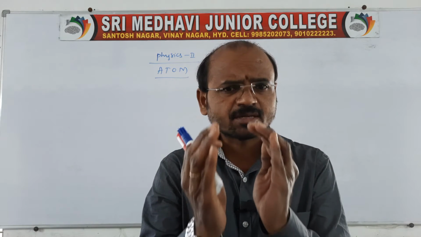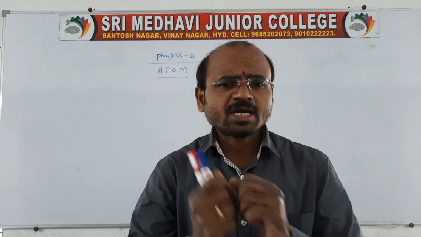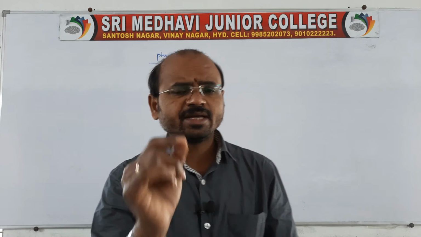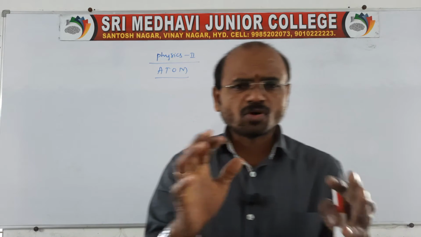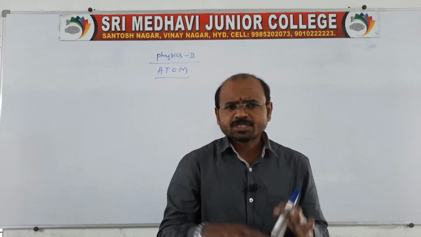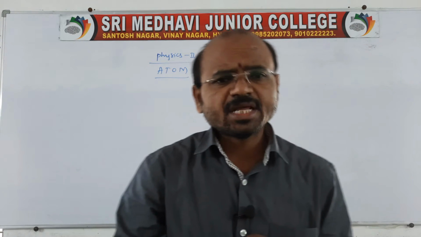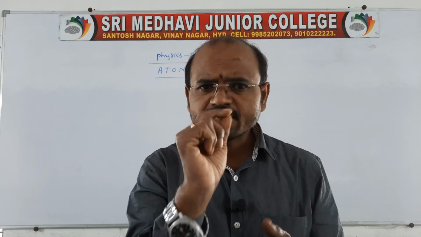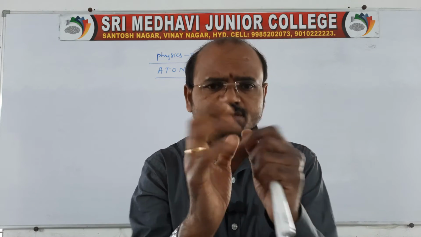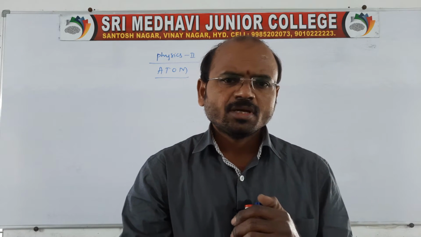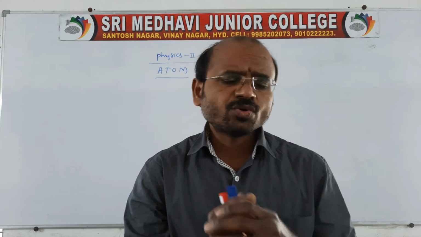According to J.J. Thomson, he proposed one atom model in the year 1898. In that model, the positive charges are continuously distributed in an atom. Like in a watermelon, where seeds are located at different places, the positive charges are distributed throughout the atom. There was no clarity, and nothing about a nucleus.